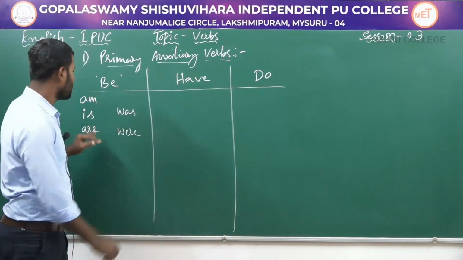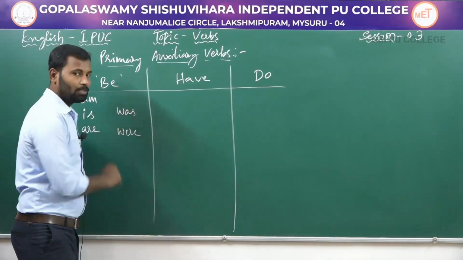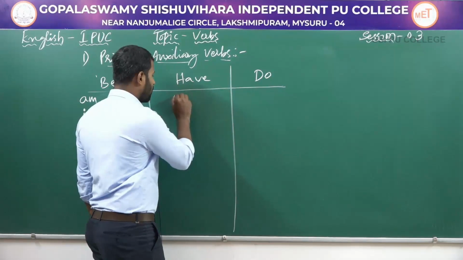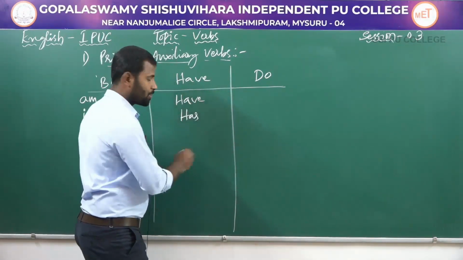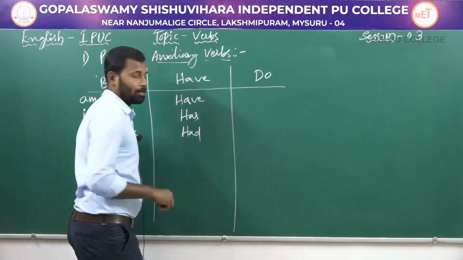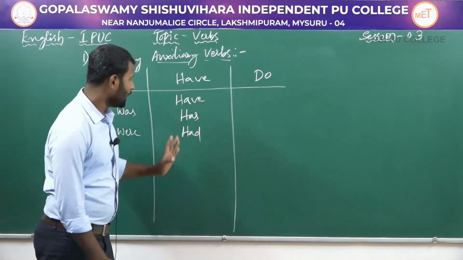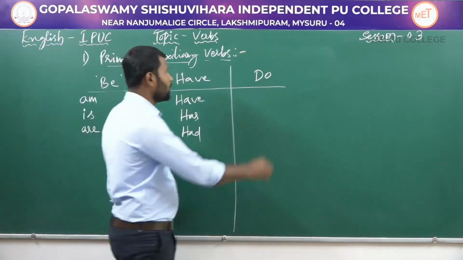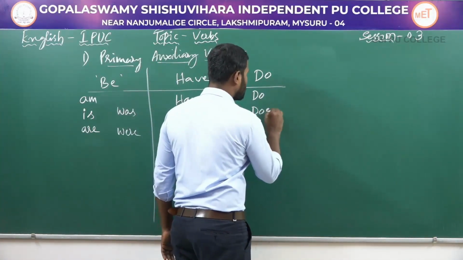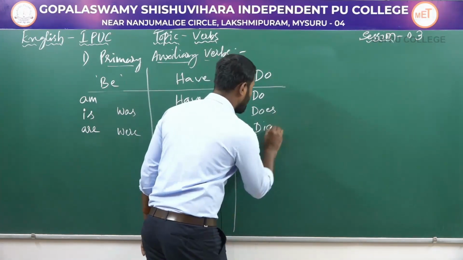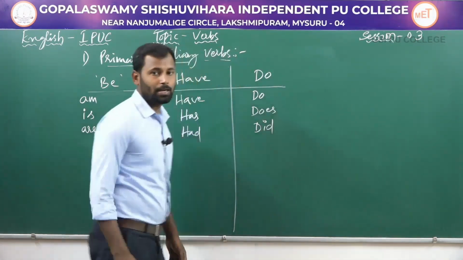Under have form you have the auxiliary verbs have, has, and had. So you have 3 auxiliary verbs under have. Under do form you have do, does, did.